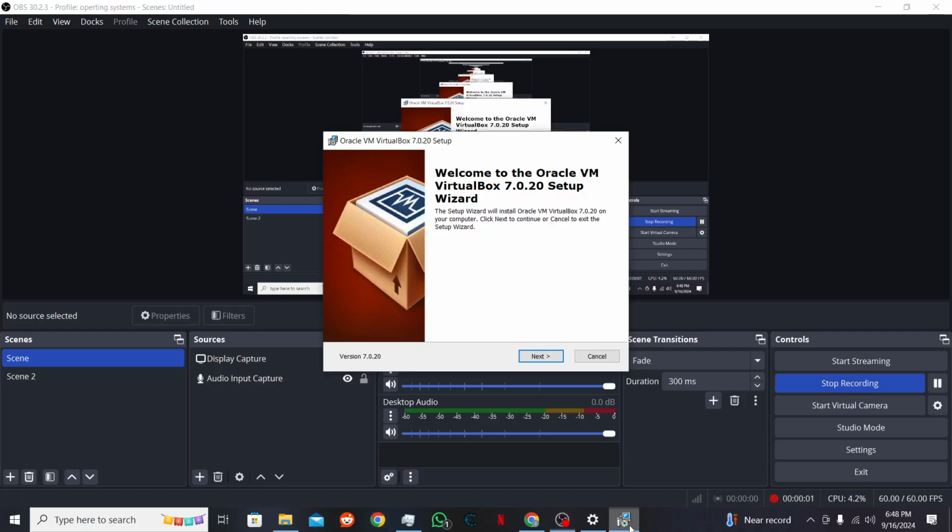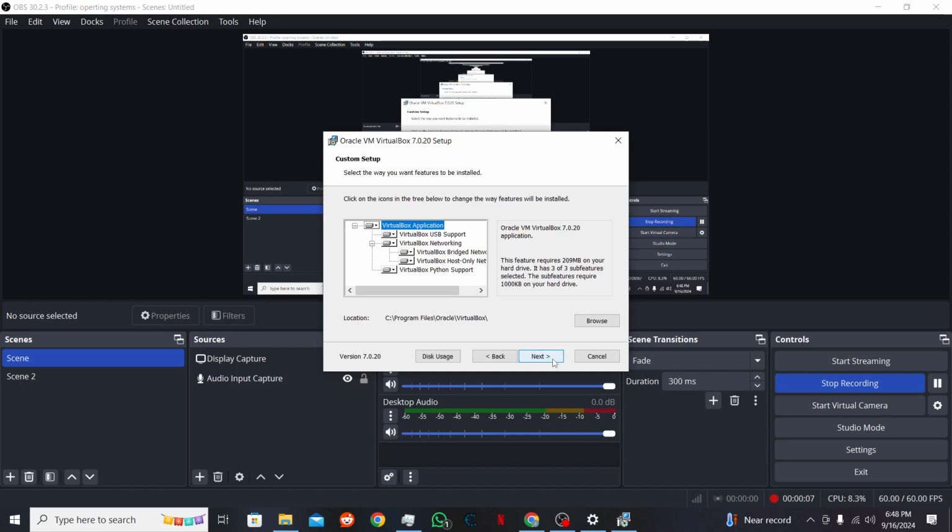Good day all, we'll be installing VirtualBox today. This is the setup of VirtualBox. Here is the custom setup.